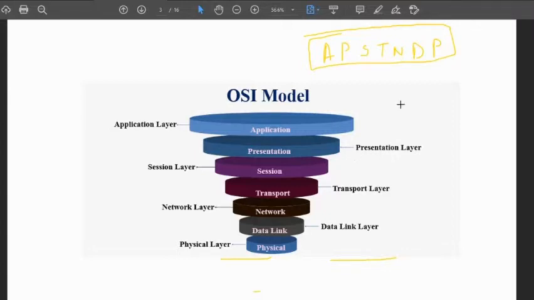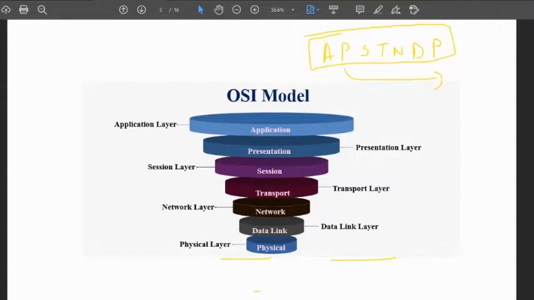I generally prefer remembering this short form, because we are going to learn it conceptually, and if you remember the short form, you can recall what each layer is. So, APSTNDP, just remember this.